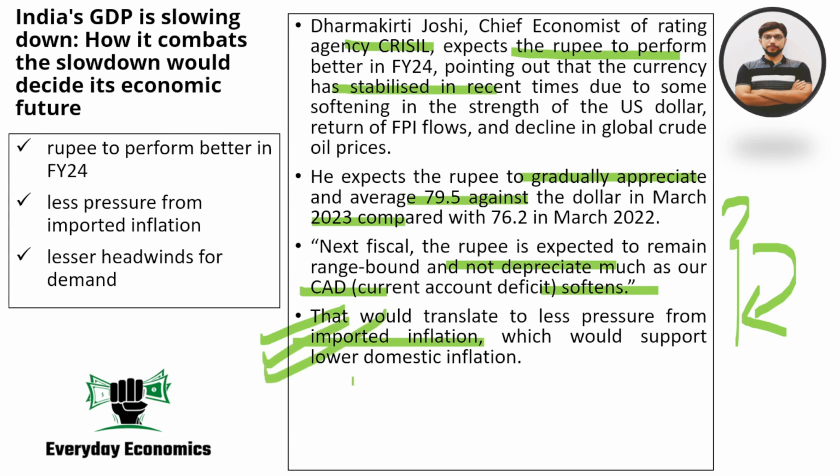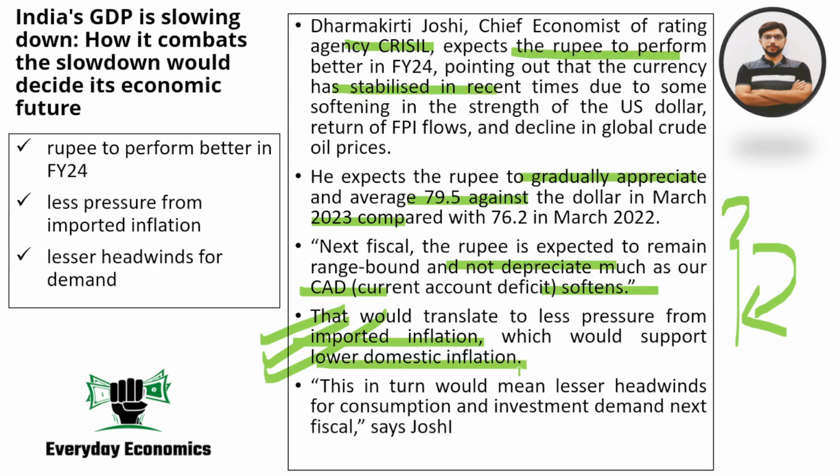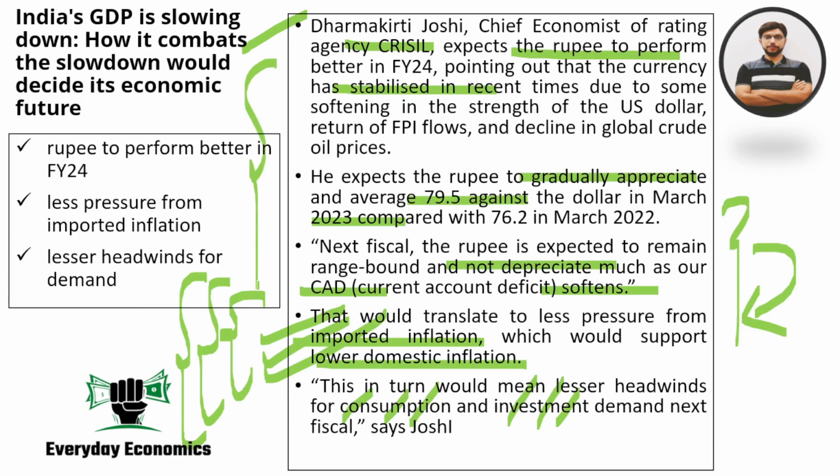So this imported inflation will come under control, and as a result, the domestic inflation situation should improve. If the domestic situation improves so far as inflation and exchange rate are concerned, and if the RBI is able to moderate the interest rates or the repo rate, that is a good scenario. You can have consumption demand coming back on track, and investment demand also coming back on track. That is what Dharmakirti Joshi of CRISIL is saying. That's a very optimistic way of looking at things.